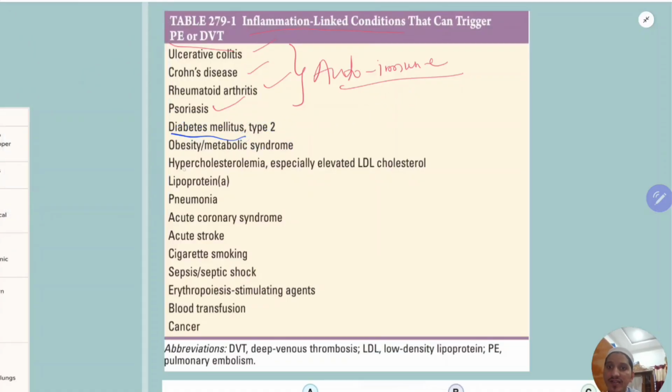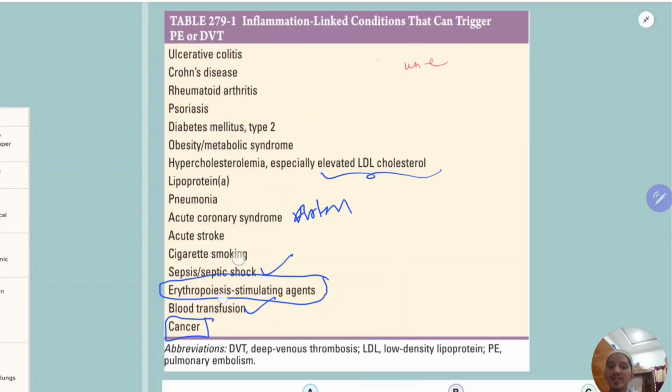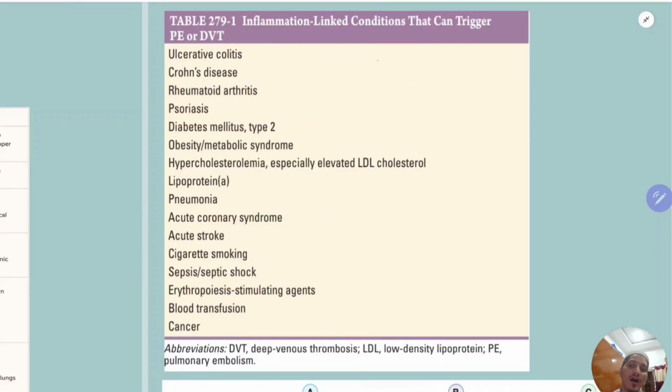Type 2 diabetes mellitus, obesity and metabolic syndrome, hypercholesterolemia, elevated LDL cholesterol, pneumonia, infection, coronary syndrome, vascular arterial event. Okay, acute stroke, cigarette smoking, sepsis, ESAs, erythropoiesis stimulating agents, blood transfusion, cancer patients. So these are all the conditions where you see inflammation. So that means in these conditions there is a high chance of thrombus formation.